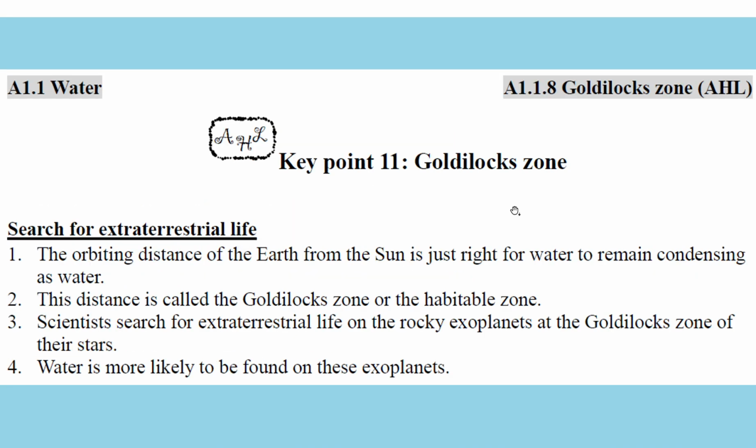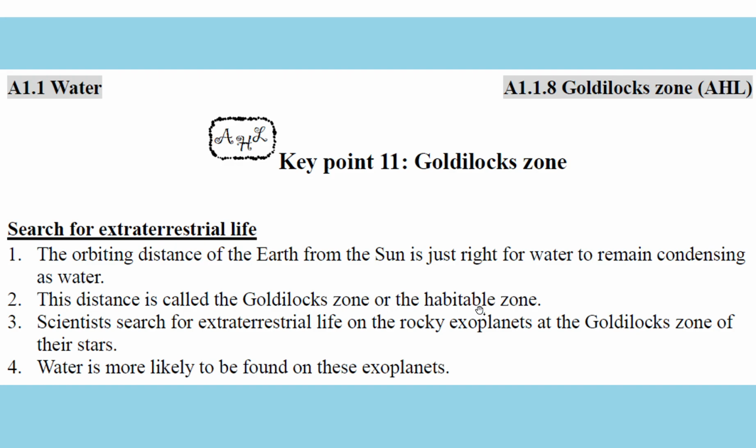So we are looking for the Goldilocks zone. Remember the Goldilocks story? Porridge not so hot, not so cold, medium. It is this concept, we call it the Goldilocks zone. We are always searching for extraterrestrial life. We want to find our friends in space. We don't want to be alone in space. We found that the orbiting distance of the Earth from the Sun is just right for water to remain condensed as liquid water, so water can exist. So this distance is important. We call it a Goldilocks zone, and this is a habitable zone.